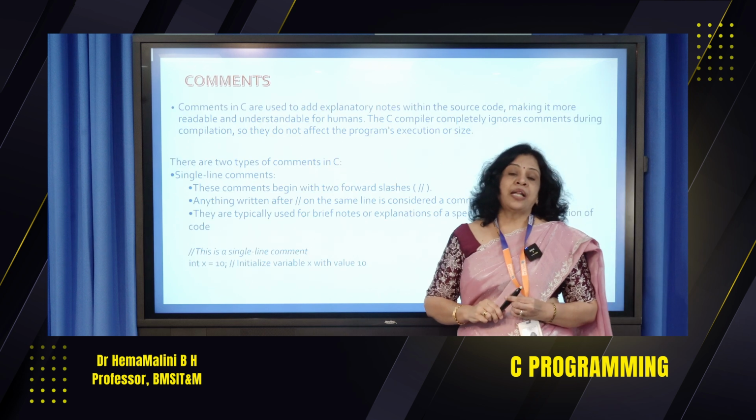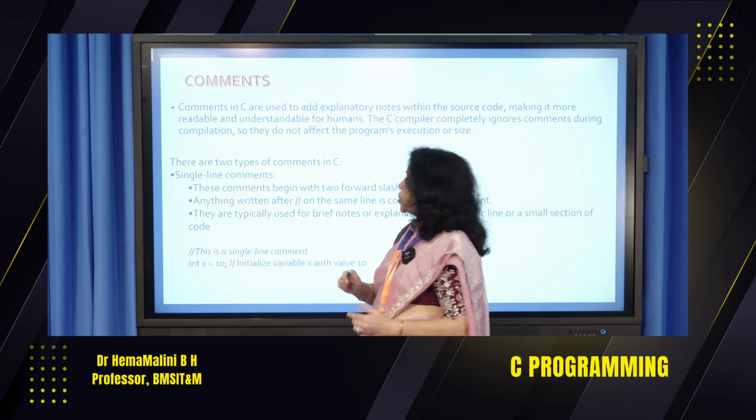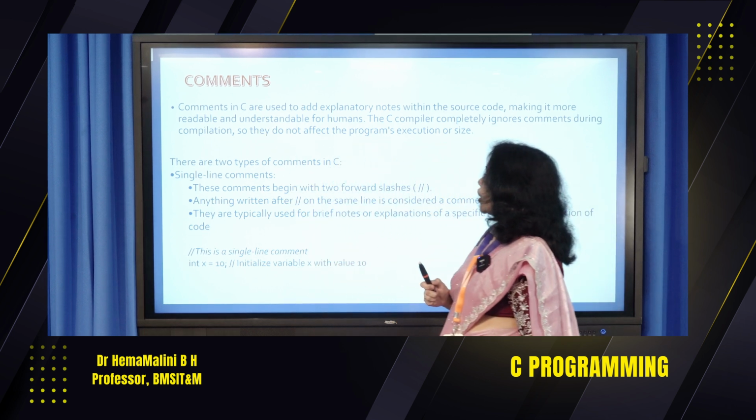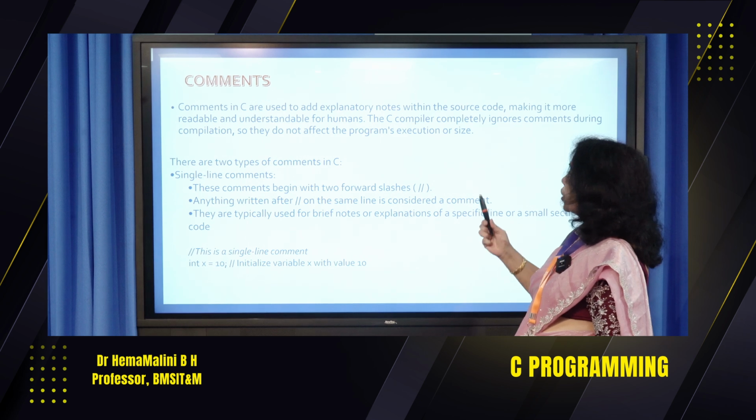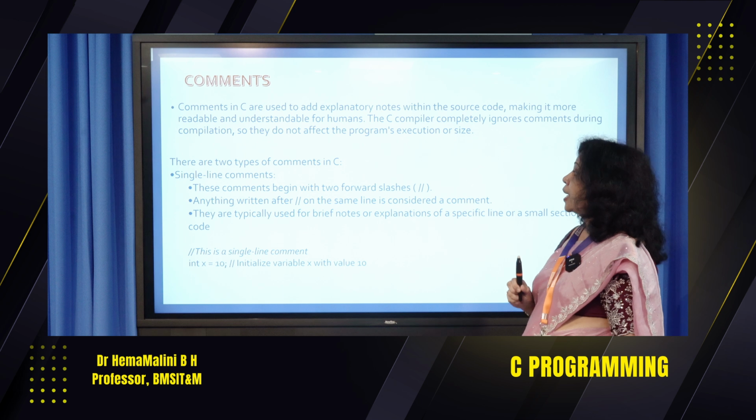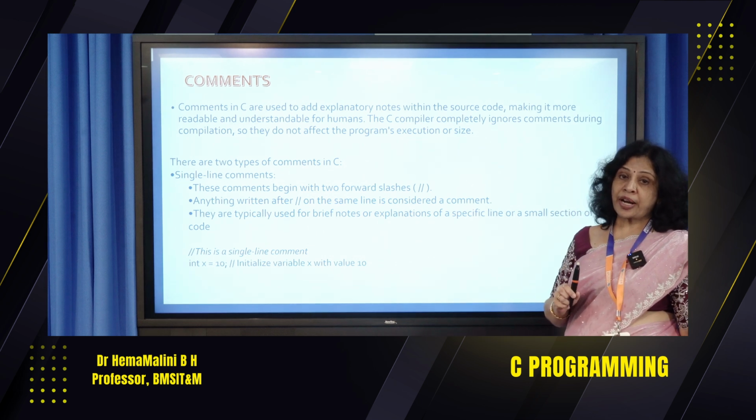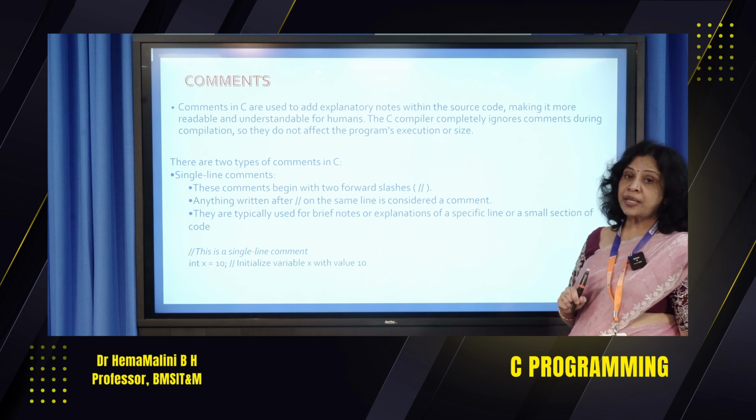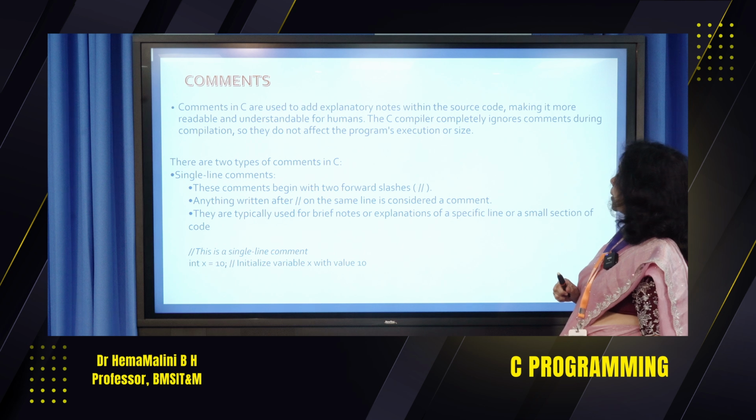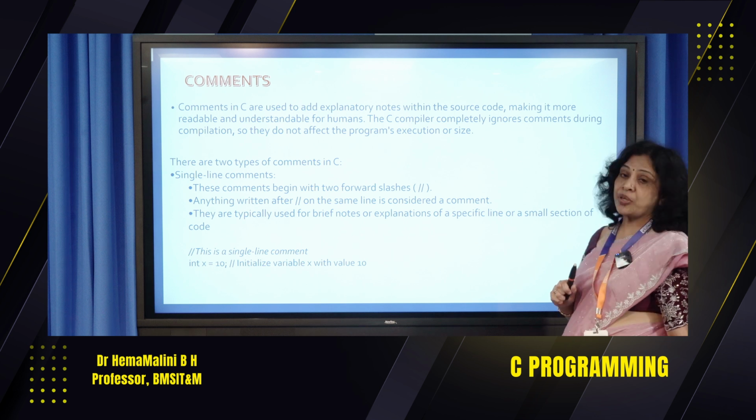Then let's see how to write the comments in C. Comments in C are used to add explanatory notes within the source code, making it more readable and understandable for humans. As I said, if at all we have to write what a particular block of code is doing, we write that in a comment section. The C compiler completely ignores comments during compilation, so they do not affect the program's execution or size.